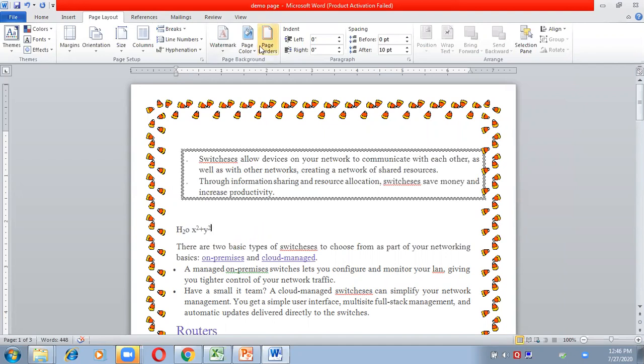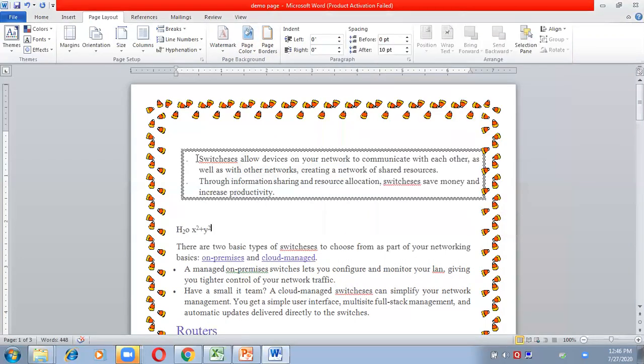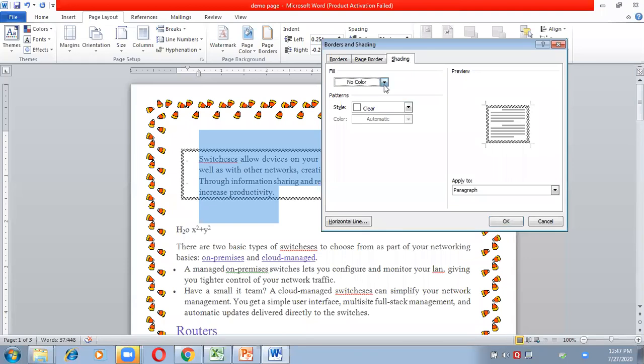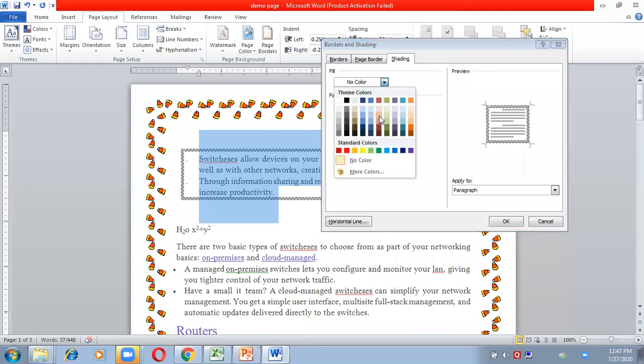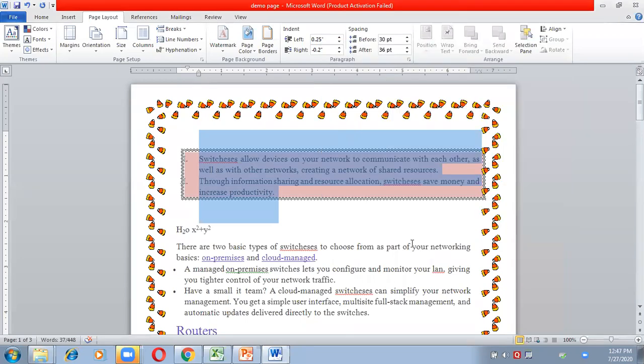Now you can also give colors to it. For that you have to select that content again, go to Page Border, go to the Shading option, and choose the color which you want to give. Suppose I want to give this color, and okay. Now only that portion which you have selected will be covered by the color and the borders. So this is how you can give a border to your page and a border to your paragraph or the content which you have selected.